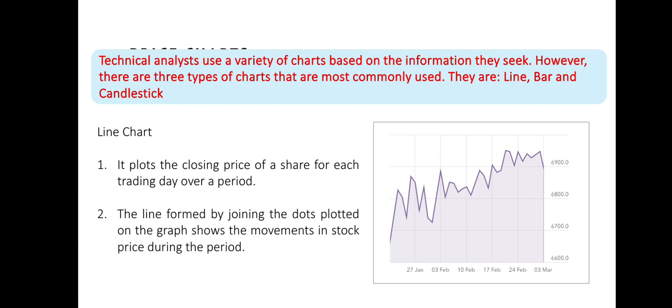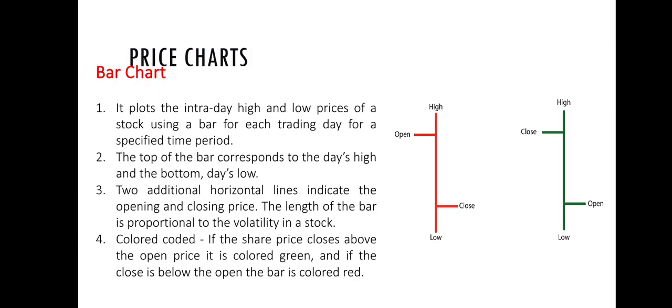Line chart. It plots the closing price of the share of each trading day over a period. The line is found by joining the dots plotted on the graph, and shows the movement of stock price during the period. Bar chart. It plots the intraday high and low price of a stock using a bar for each trading day for a specific time period.